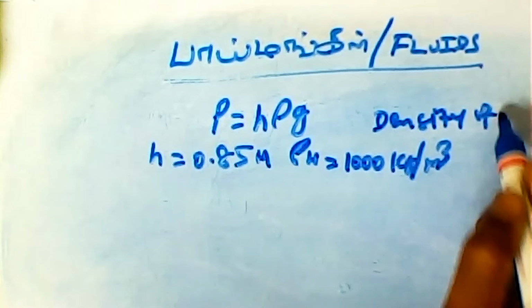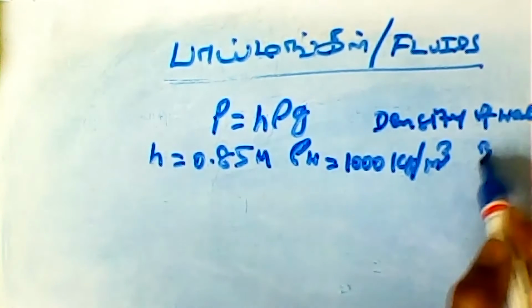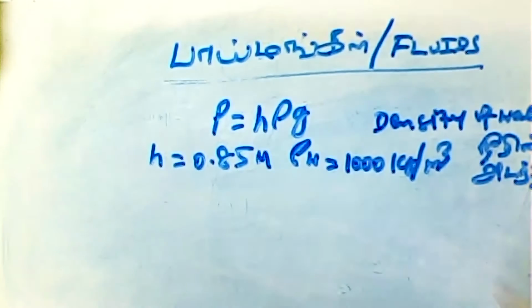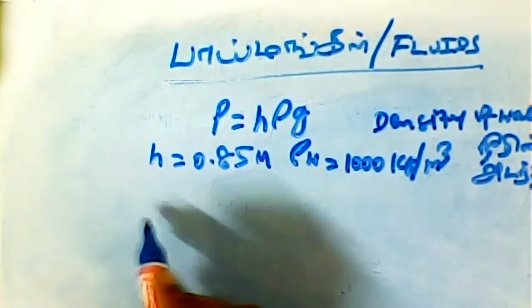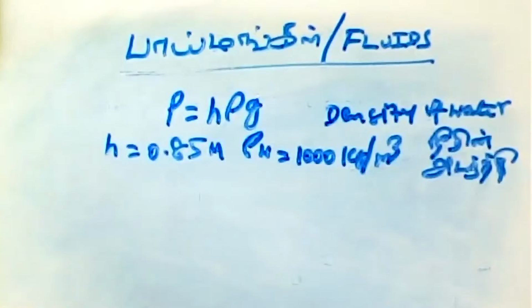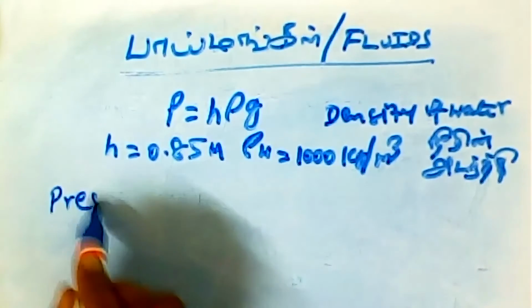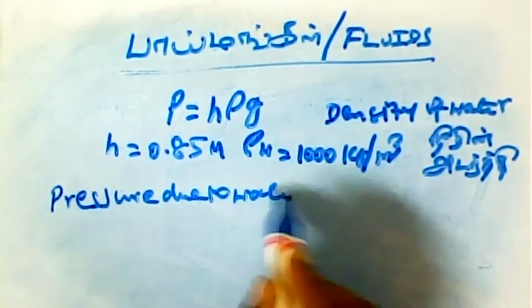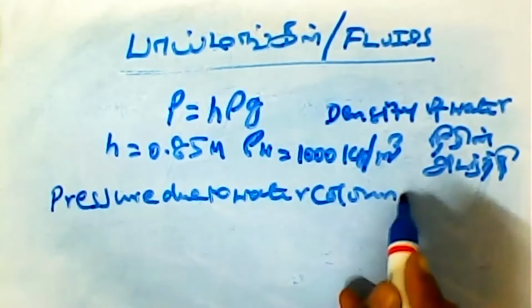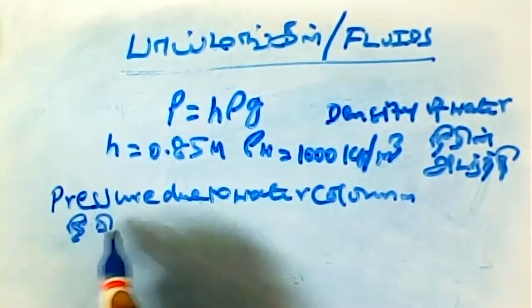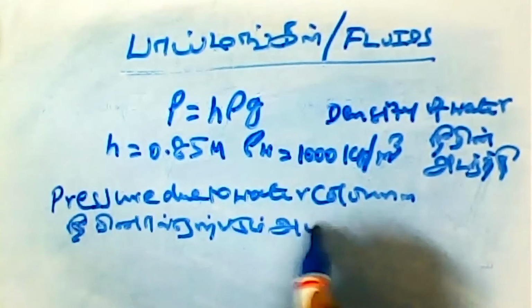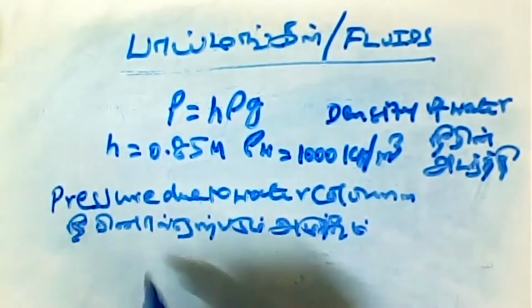Density of water. Okay, now what we have to calculate? The pressure due to water column. Pressure due to water column. So what is the formula?